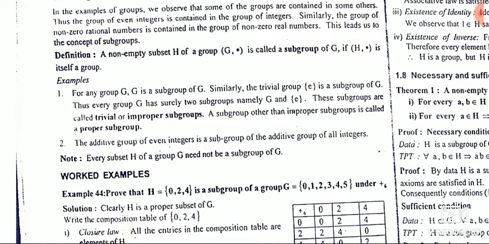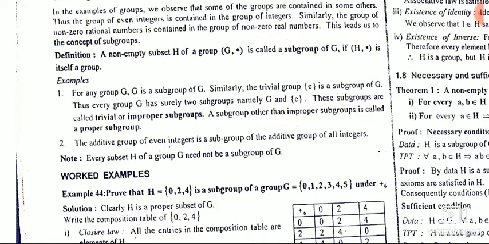So for example, any group G is a subgroup of G. The whole set is a subgroup of itself. Similarly, a trivial group which contains only the identity element is also a subgroup of G. It is a subset of the whole G which contains only the identity element, and even that is a subgroup of G. You have to understand the difference between subset and subgroup properly, then the whole thing is easier. Thus every group G has surely two subgroups, namely G and E.